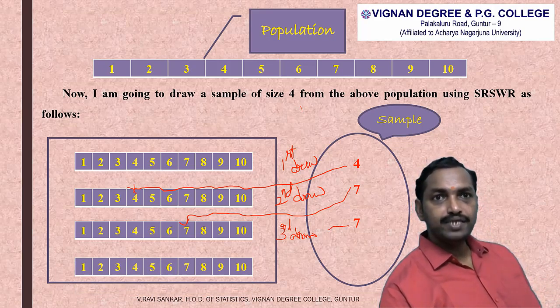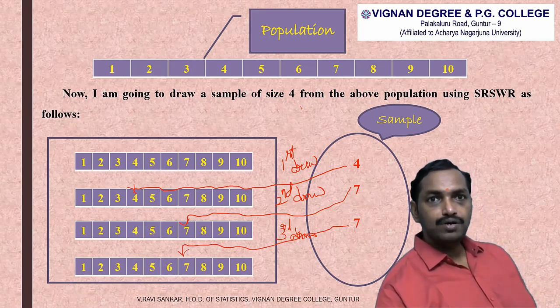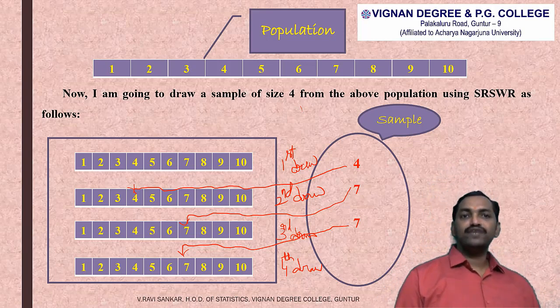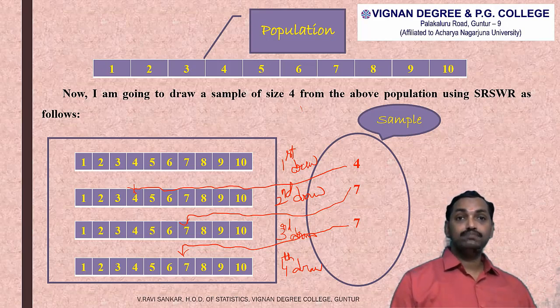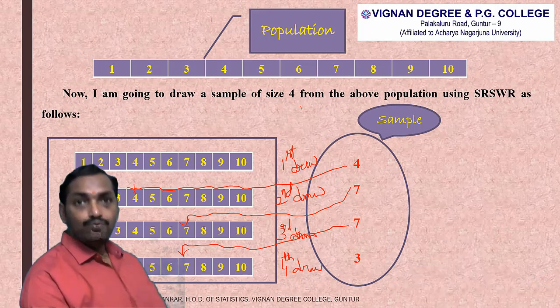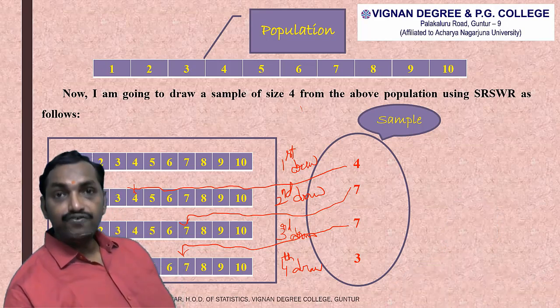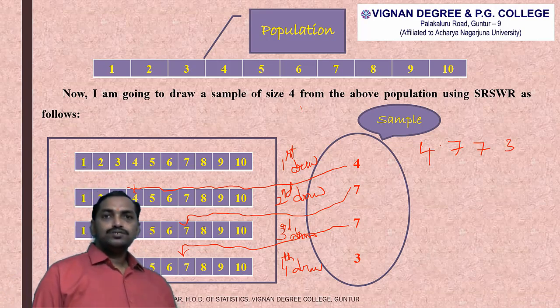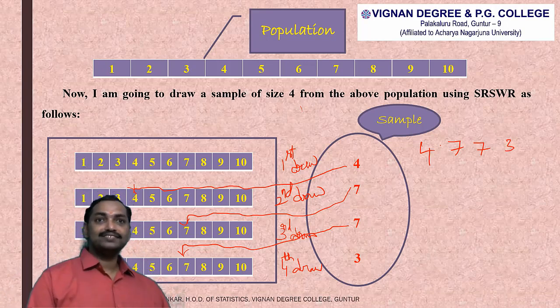In the fourth draw also we have 10 elements, each with an equal probability of 1 by 10, so among those 10 numbers we can randomly draw another number. Like that we drew a sample of 4, 7, 7, 3. If we draw another sample of size 4, we may get another sample.